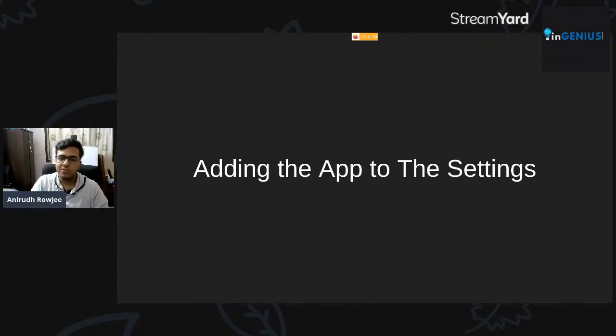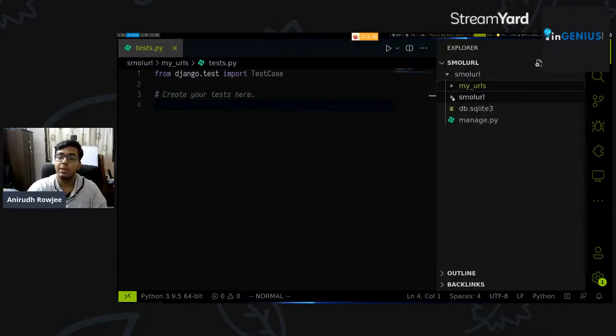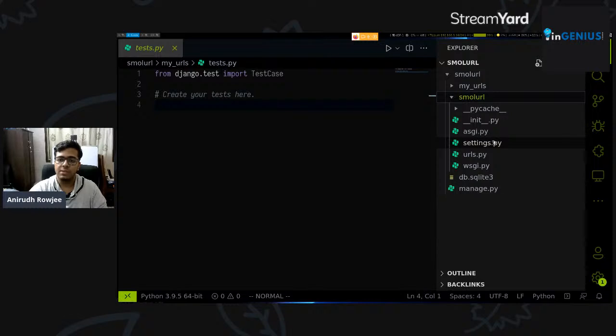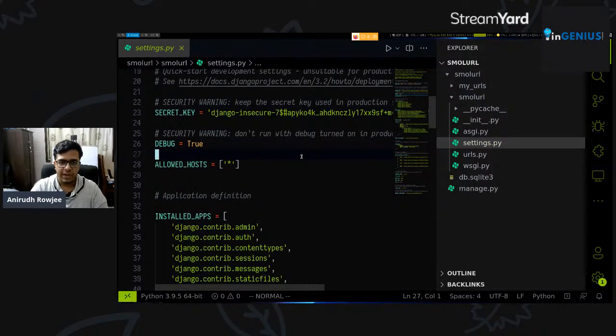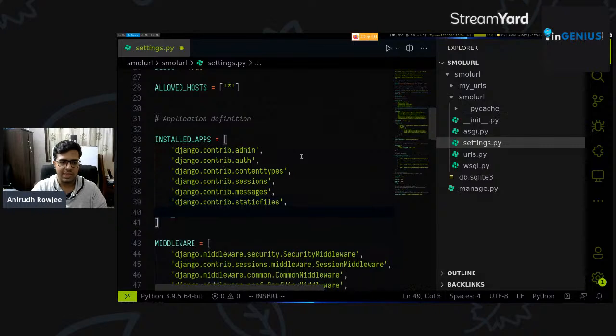So how we solve this problem is by going to our main app, which is small URL at this point. We go to settings.py. We find the installed apps segment, right? And once all these apps are done, we'll go to the next line and we'll say my URLs. And we'll add a comma to save ourselves some time when we're adding the next step.